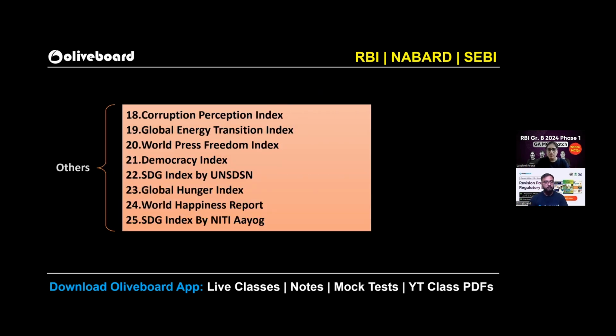Then for other reports that were there in news, out of them, some of them I have jotted down. But if I have to mark most important, I would say this and this, because it came in the month of July only. You should cover both the reports holistically and in such a way that you are comparing it, like what all factors have been covered by your SDSN, and then by your Niti Aayog. So SDG index, it's important. Hunger index as well as World Happiness Report. Both the reports are very important. So cover it.